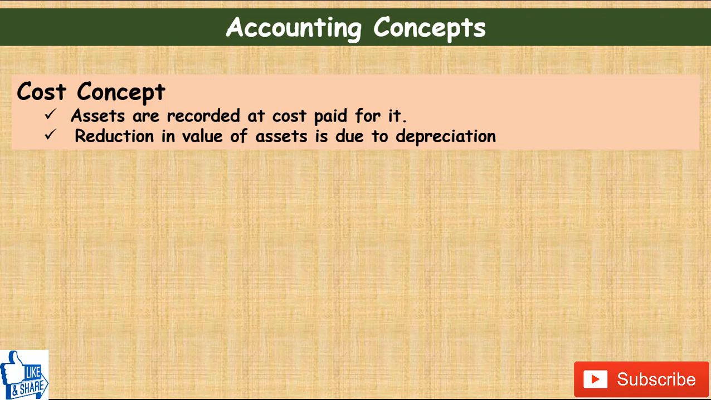Cost concept. The cost concept says that assets are recorded at the cost paid for them. What it means is that, let's say, if we purchase an asset which is selling in the market for rupees 10 lakh, and somehow we are able to purchase it for 8 lakh after getting some discount, we will record it at 10 lakh. That is, sorry, we will record it at 8 lakh. That is the amount actually paid for it, and not at its market price.